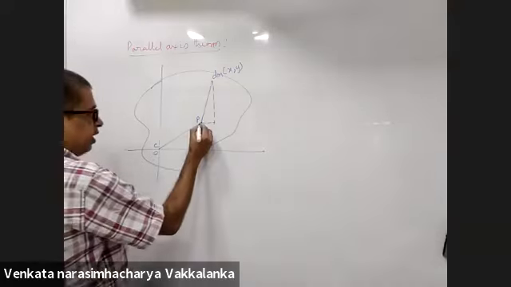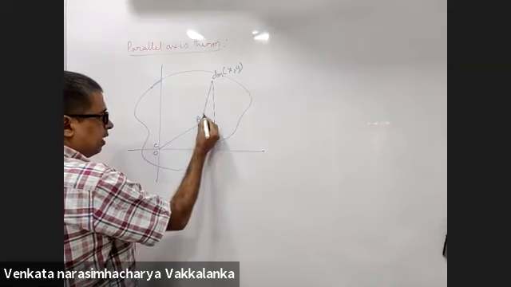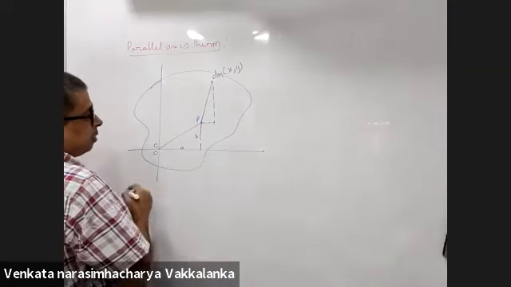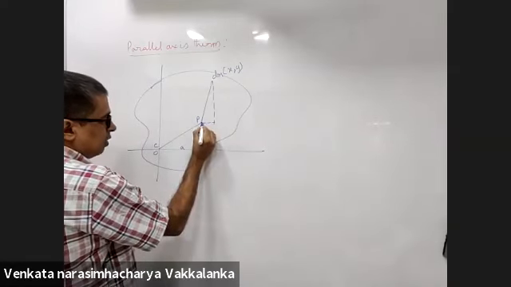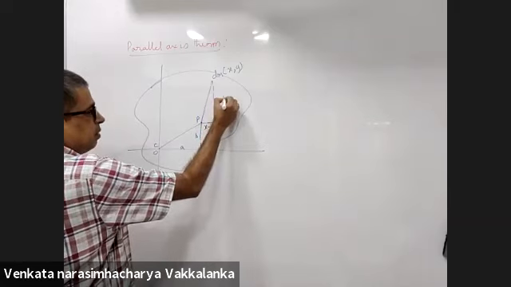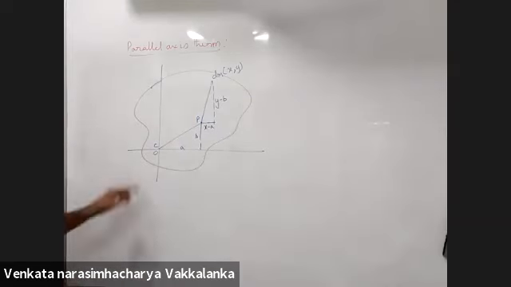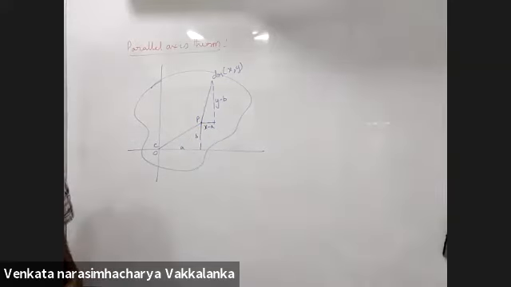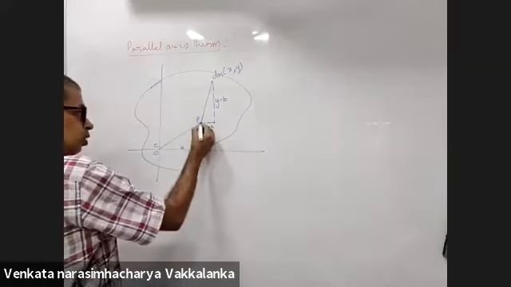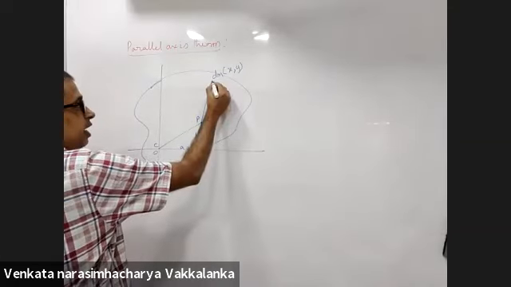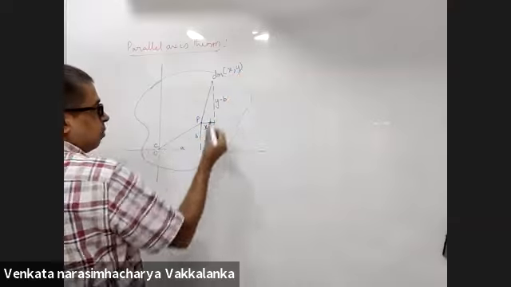Right? Coordinates of point P are A comma B. So this will be A, this will be B. So what will this length be? This will be x minus A. This will be y minus B. Coordinates of P are A comma B. Coordinates of this element is x comma y.